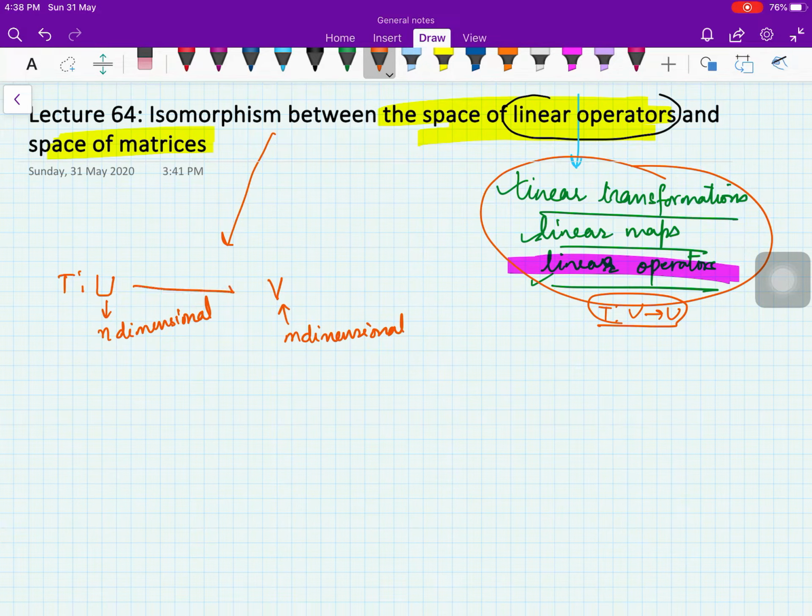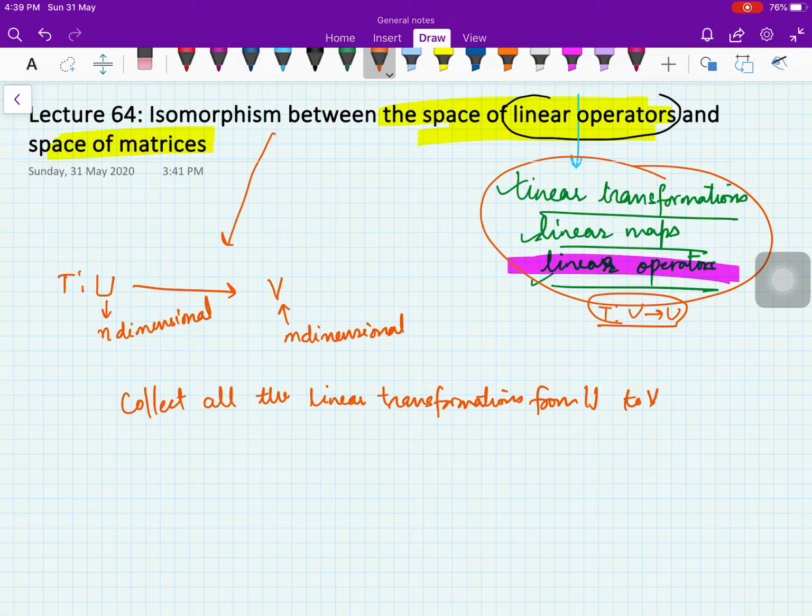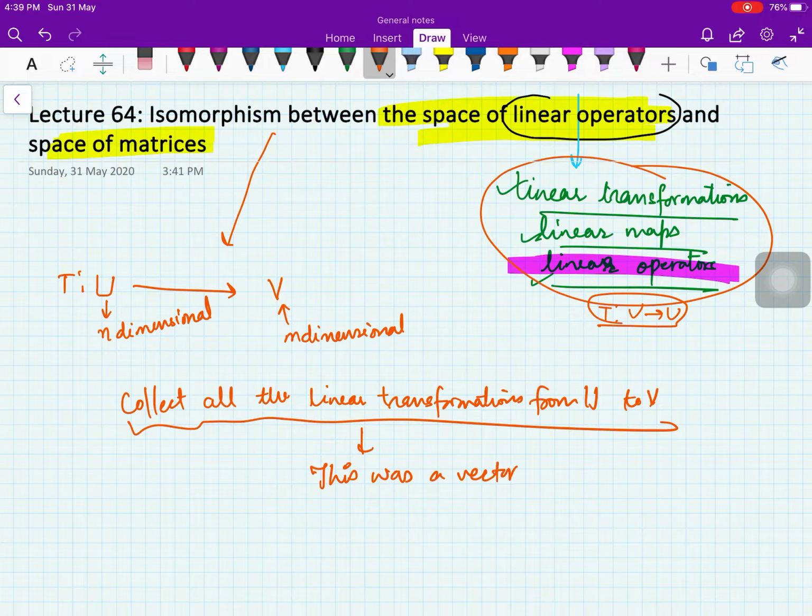And in some video we have seen that if we collect all the linear transformations from U to V, this was a vector space, and we denote it with L(U,V). So this is the space we are talking about, the space of all linear operators.